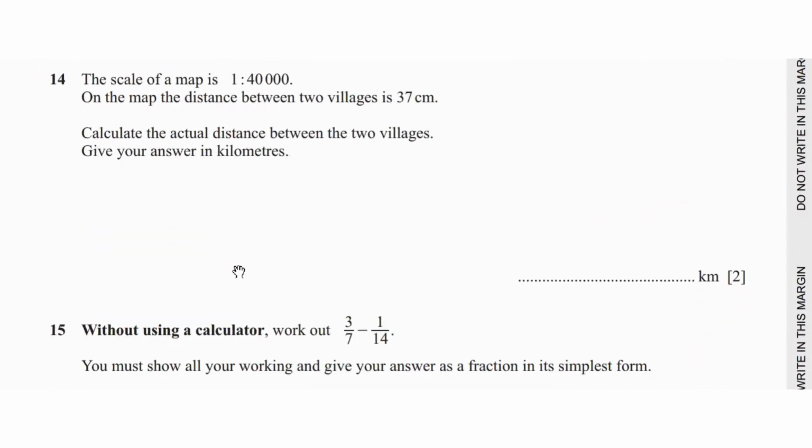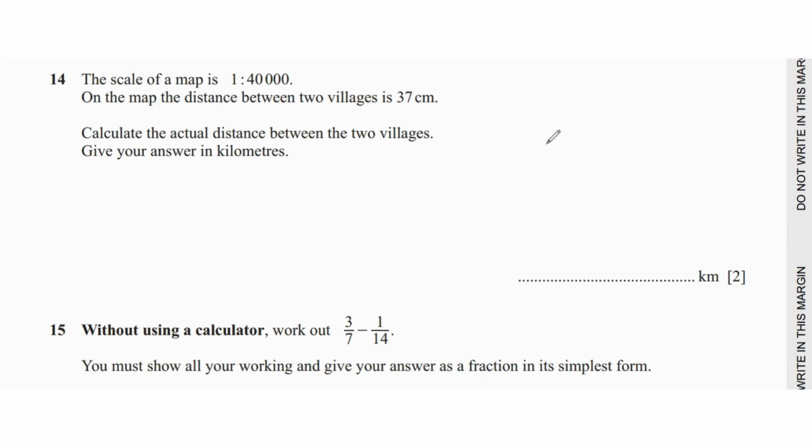Question 14 says the scale of a map is 1:40,000. On the map, the distance between 2 villages is 37 centimeters. Calculate the actual distance between the 2 villages. So this is 1 centimeter to 40,000, and we have 37 centimeters as the distance on the map. We have to find the actual distance.